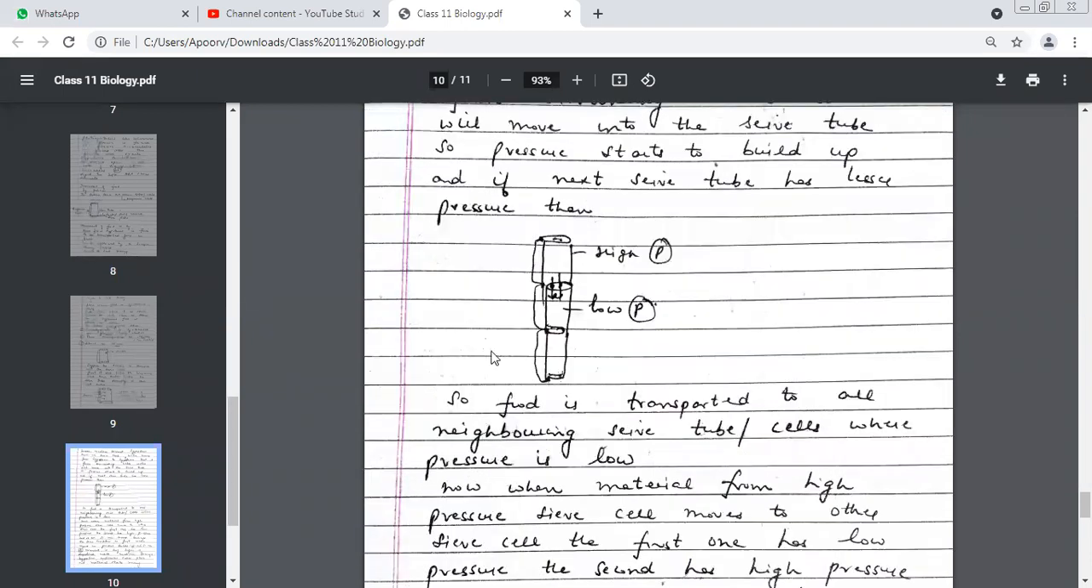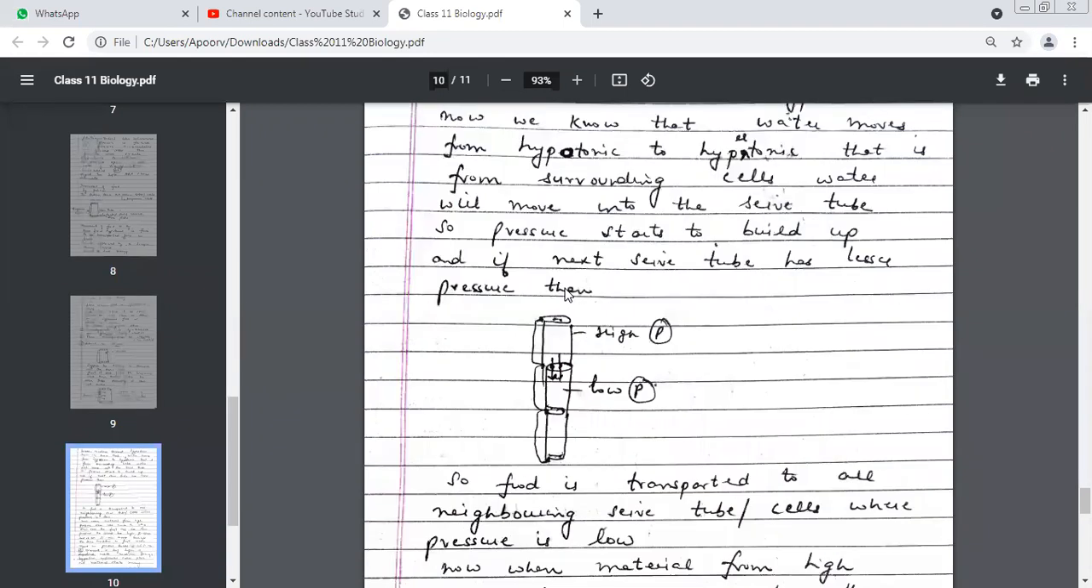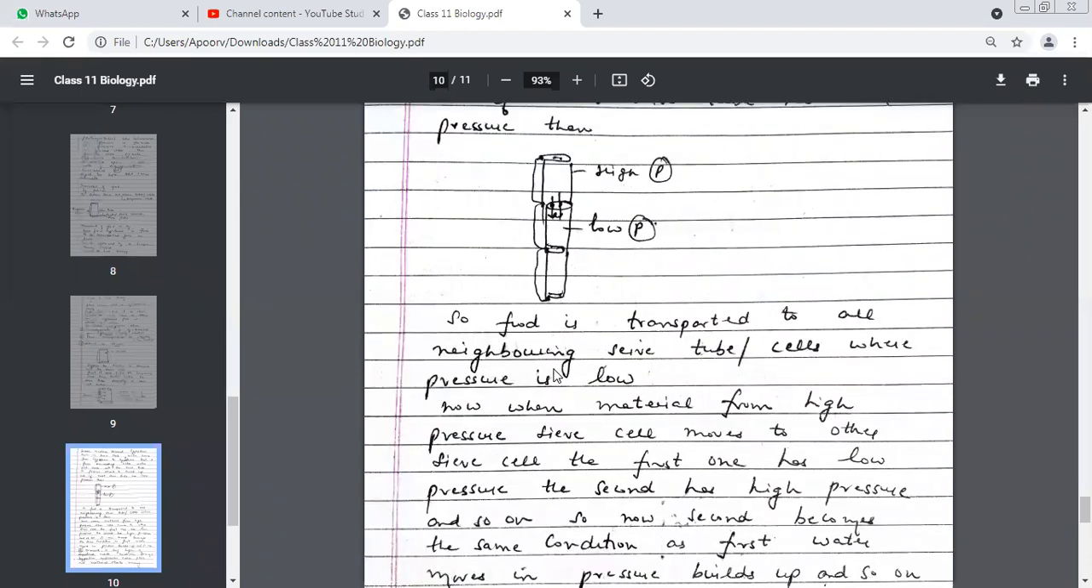So again, this one has become what? This has become low pressure. Again, the same condition now. Because this has become low pressure, again sucrose will enter from here. Again, this will become hypertonic. So this entire process keeps on continuing. Pressure starts to build up. Yes, water also enters through the companion cells. Yes, water is also entering. So directly, we are not going to enter anything. Now materials in the high pressure sieve cells move to other sieve cells.